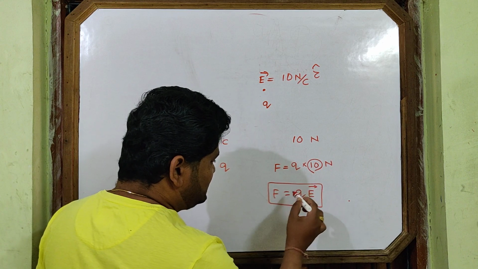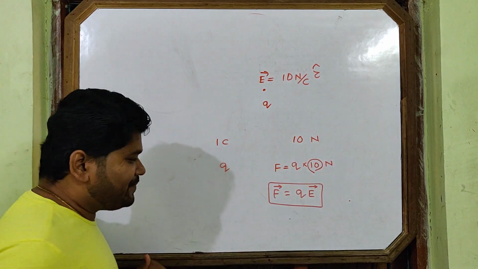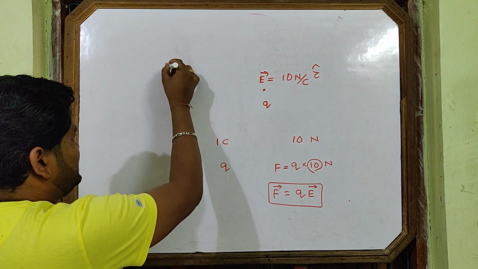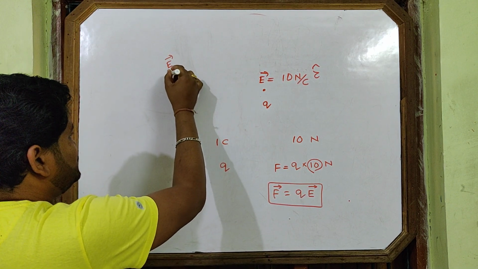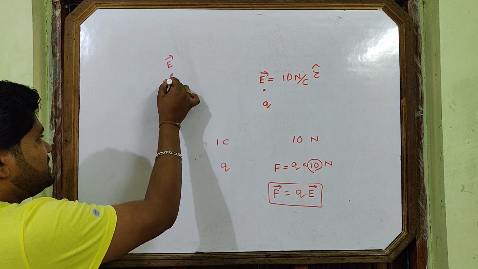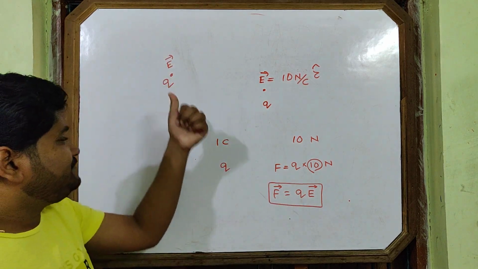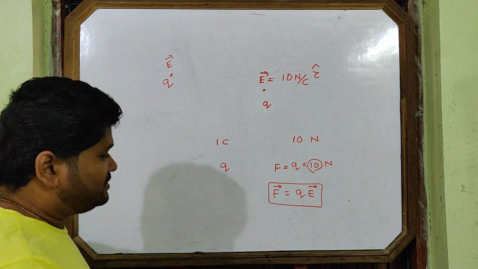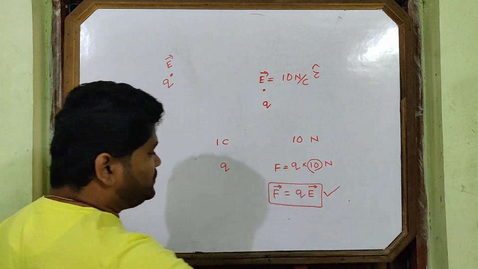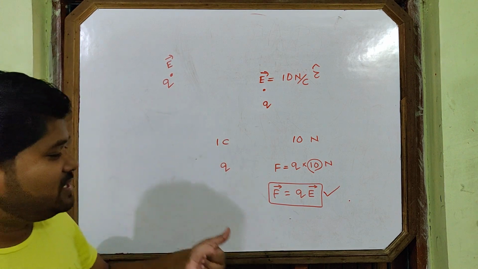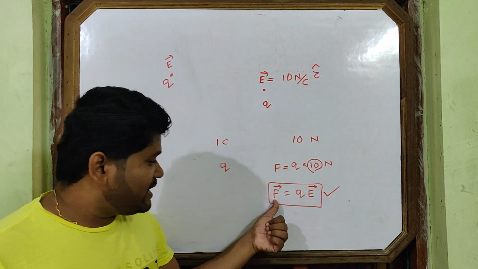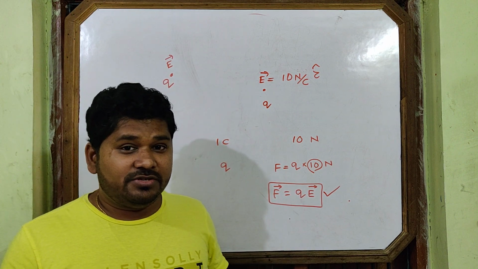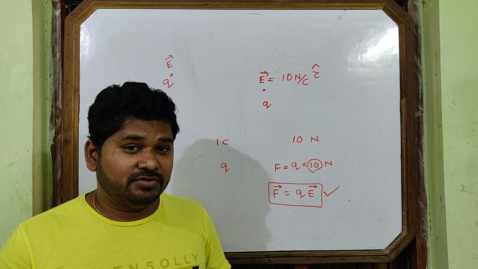One formula you got from here to solve many numericals: F is equal to QE. If I write in vector form, this E is a vector, this F is a vector. So if at a point intensity is given to you and one charge Q is placed at that point, what is the force experienced by the charge Q? F is equal to QE. By this formula you can calculate the force. Now you see, Coulomb's law is not required to find force.